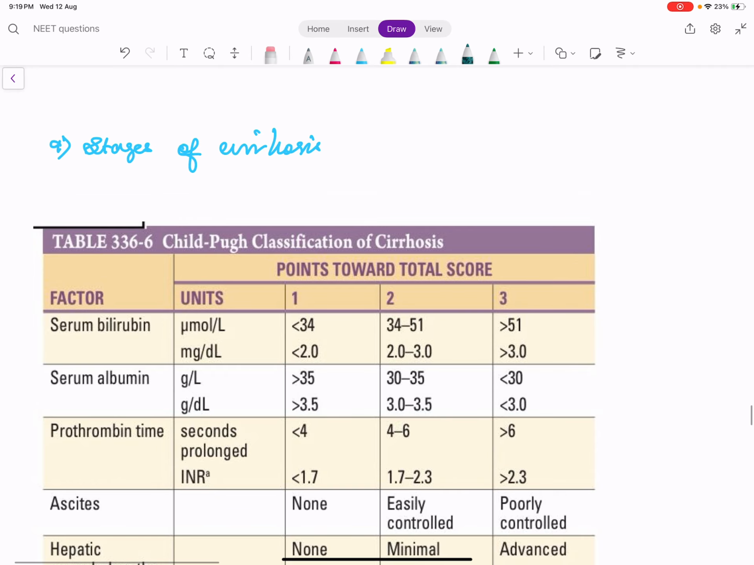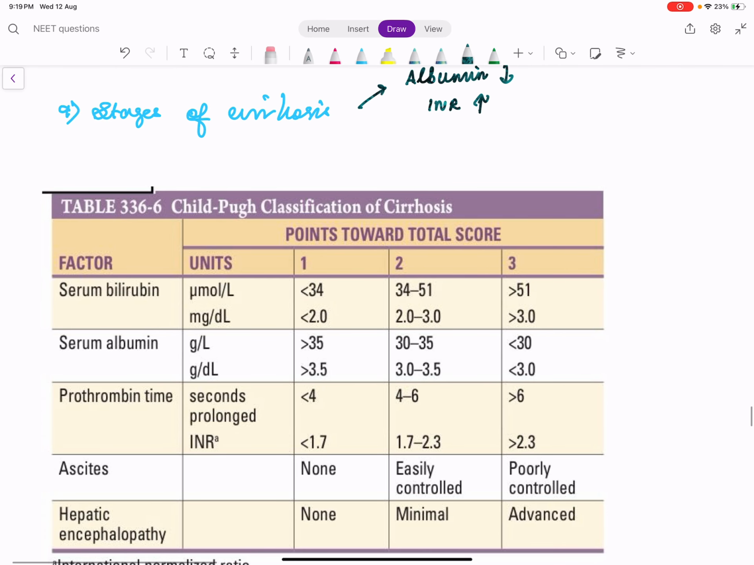So what happens in end stage liver disease? It's nothing but chronic liver disease, right? So we know that in chronic liver disease, albumin will be low. We know that INR will be high, right? Definitely bilirubin, AST, ALT will be abnormal. But it is usually said that AST and ALT may not be abnormal because the liver is so damaged that there is not much AST, ALT left to elevate.